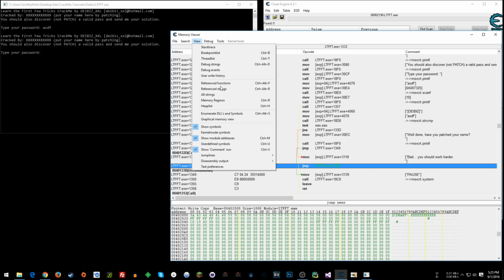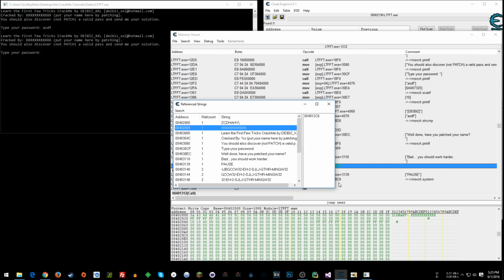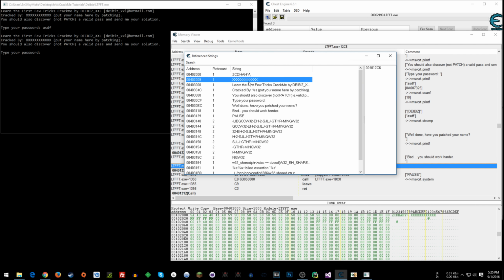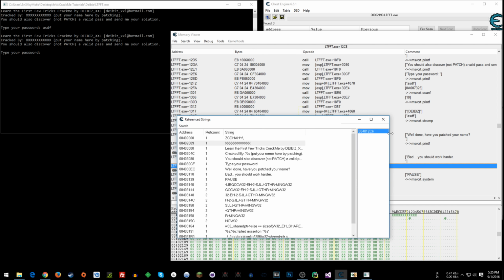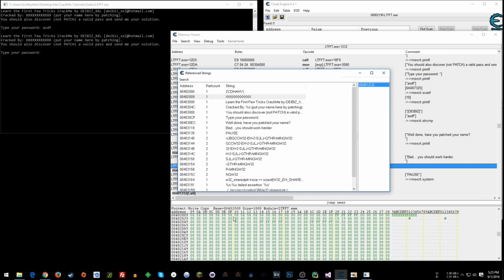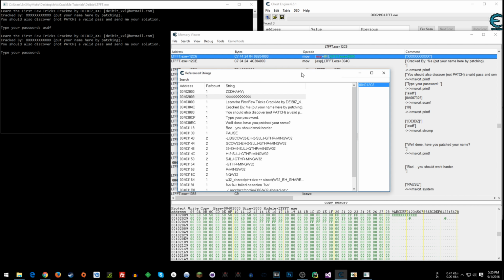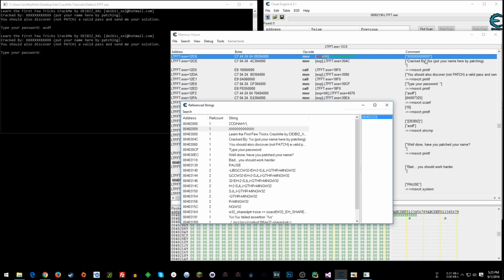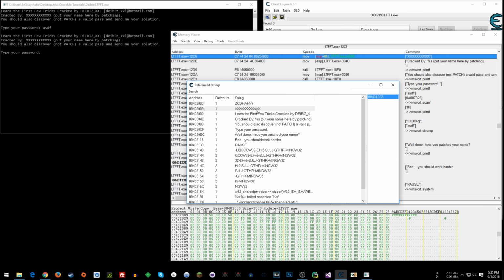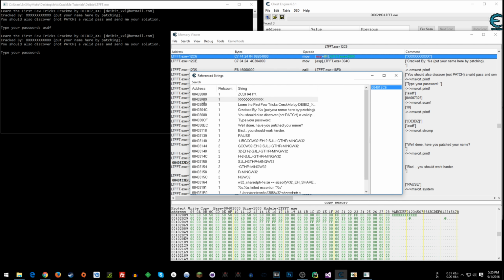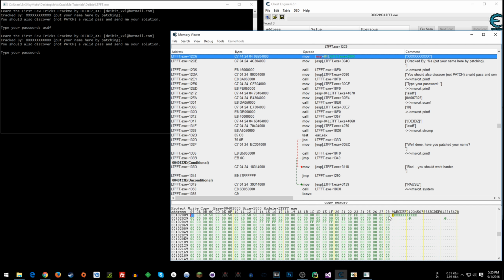So now what we can do is view referenced strings, and whenever you look at a reference string, you have two things. If you double click here, it takes you to that in memory where you can actually modify that itself. Or you have a reference to where that's accessed in an instruction. So if you double click that, we go to the instruction that has something to do with that string. Well, we're interested in memory down here. We want to change it.